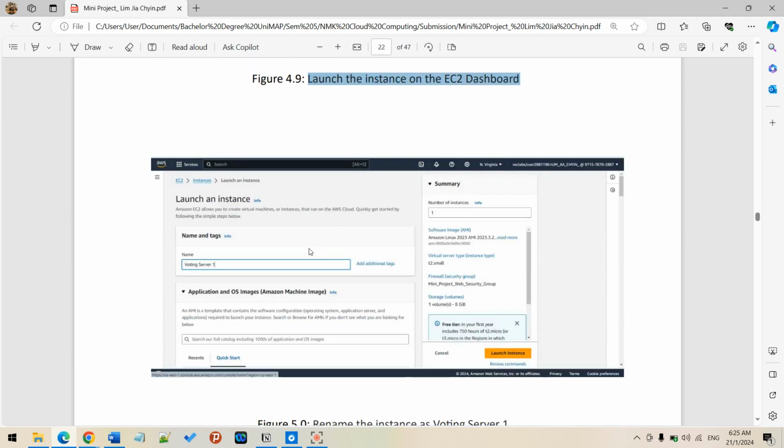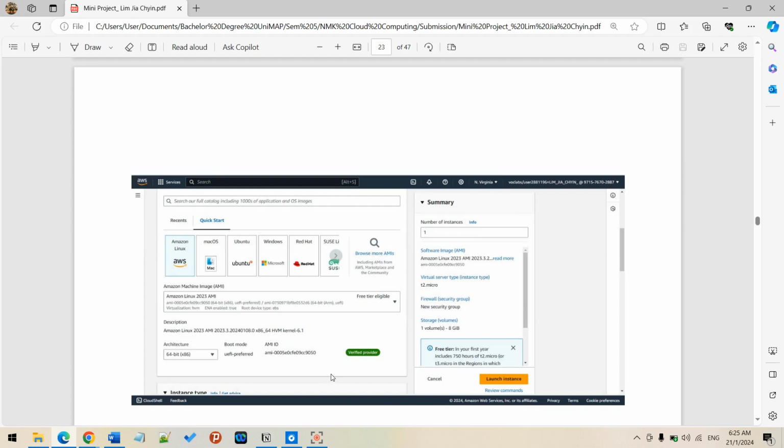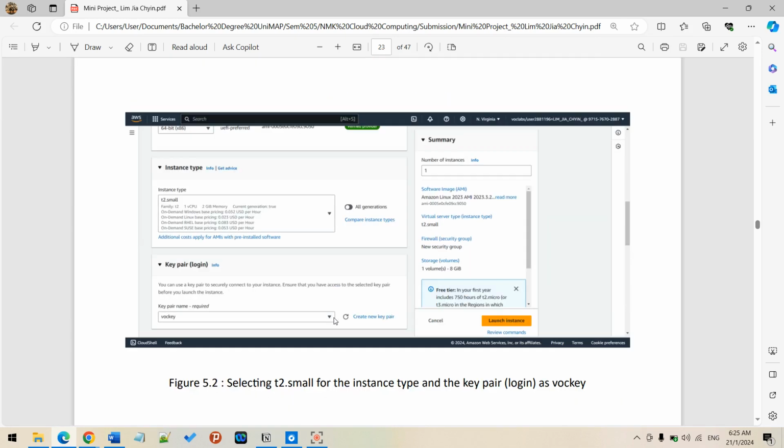For this EC2, I name my server voting server 1, as the question requests I need to compute an online voting system. I'm choosing the Amazon Linux 2023 AMI with 64-bit architecture. For the instance type, I'm choosing T2.small, from the T2 family with 2 GB memory.